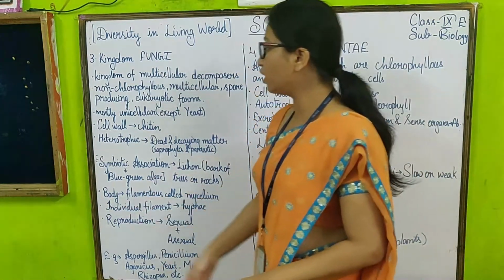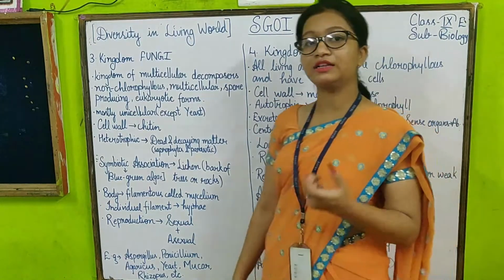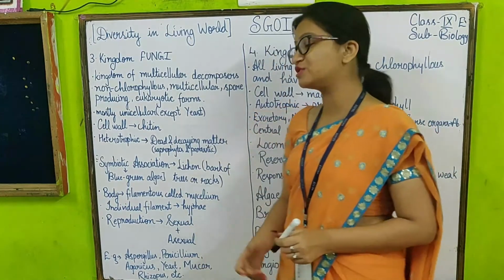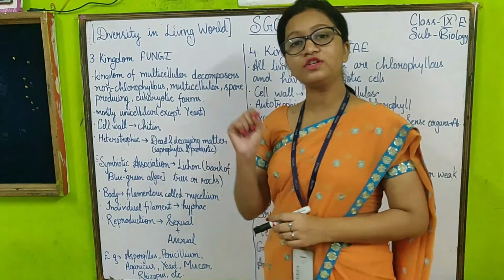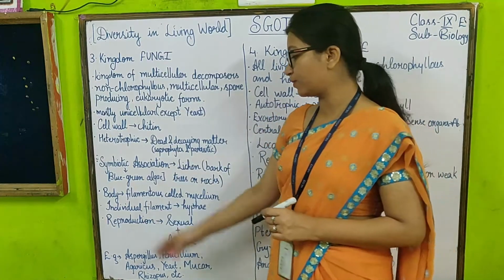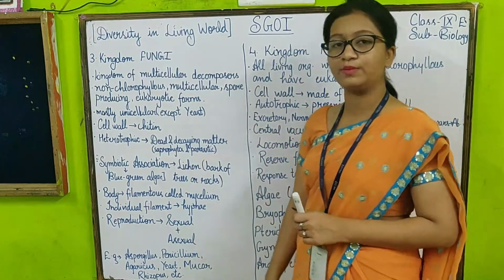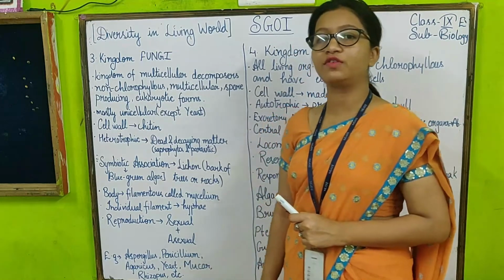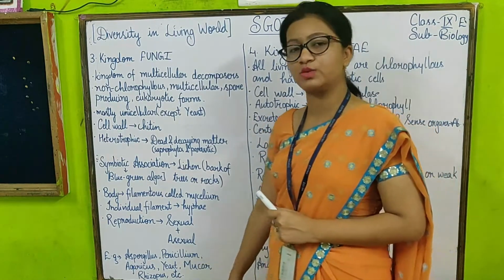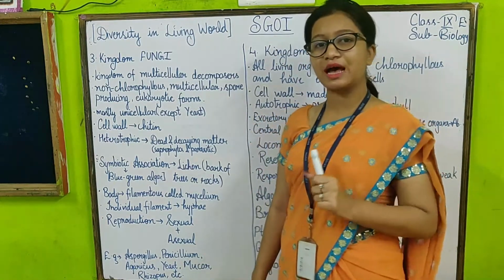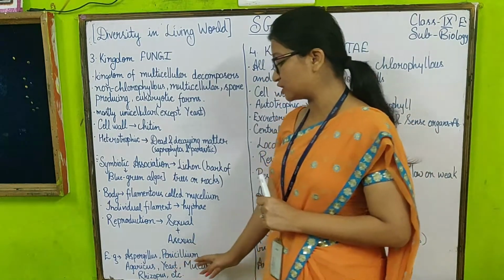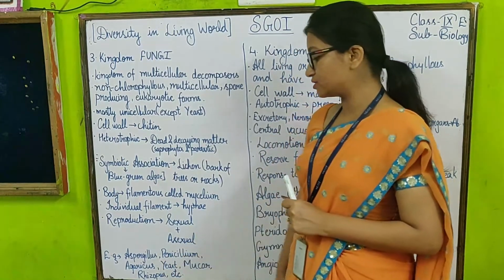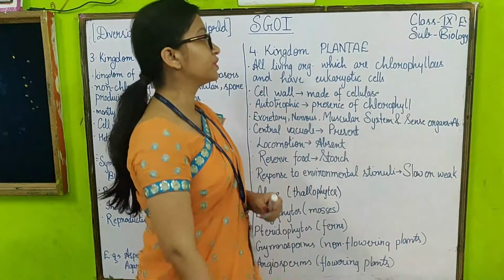And now the body of the fungi is filamentous, and the filamentous body is known as mycelium, and the individual filament which composes the filamentous body is known as hyphae. And the mode of reproduction in fungi is both asexual as well as sexual. Some examples of fungi are Aspergillus, Penicillium, Agaricus, Rhizopus, Mucor, and so on.